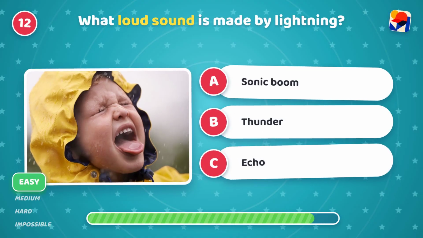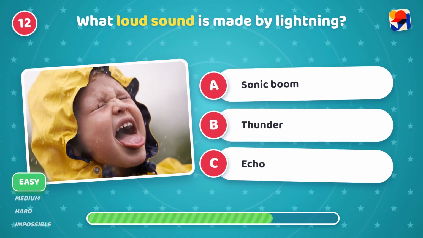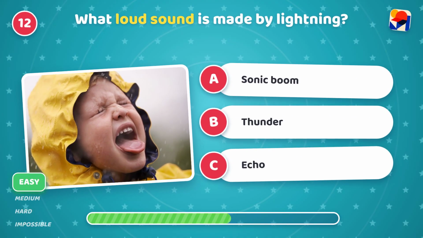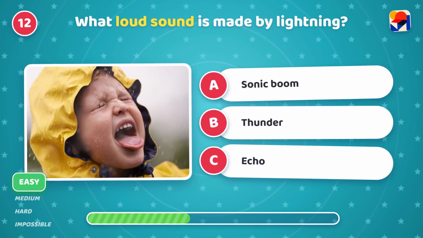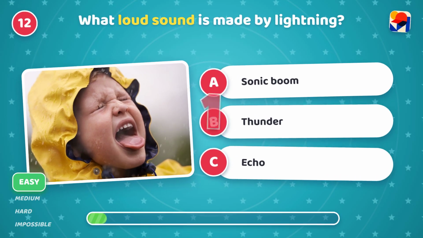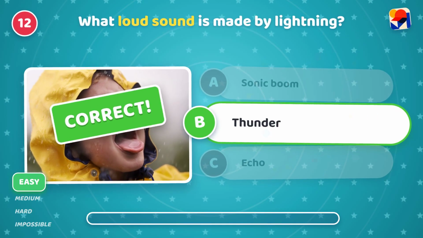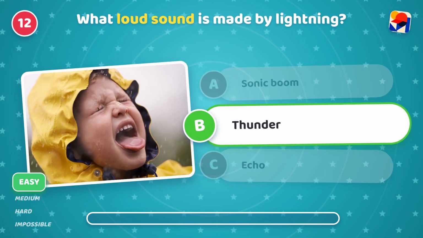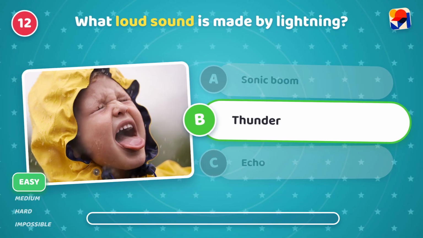What loud sound is made by lightning? Is it A, sonic boom, B, thunder, or C, echo? It's B, thunder. Boom! Lightning heats the air, making noise.